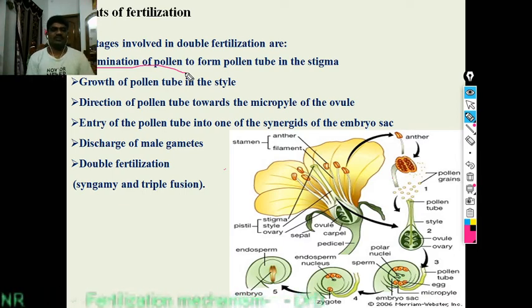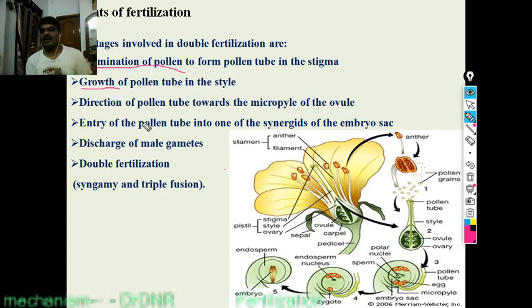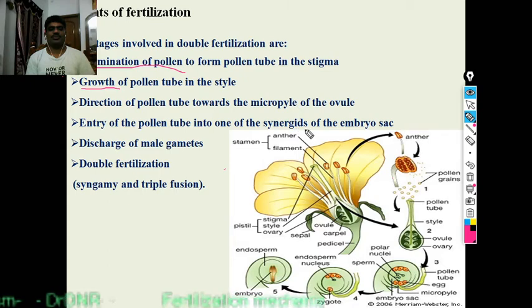Next is growth of the pollen tube. Third is direction of the pollen tube towards the micropyle of the ovule, entering the ovule. And next is entry of the pollen tube into the embryo sac.